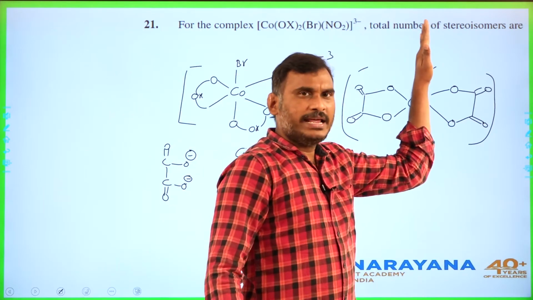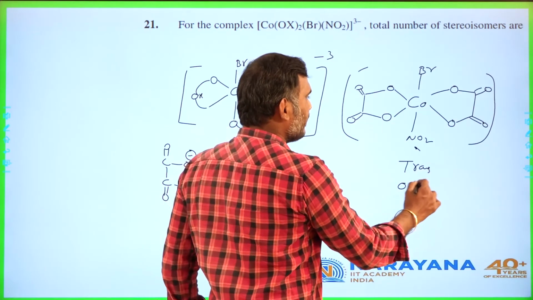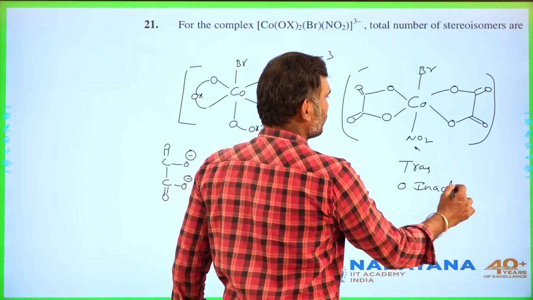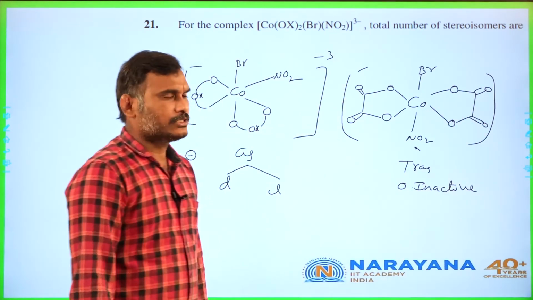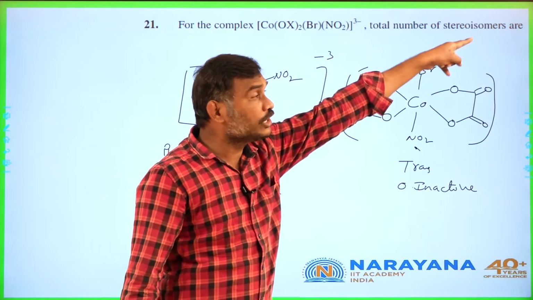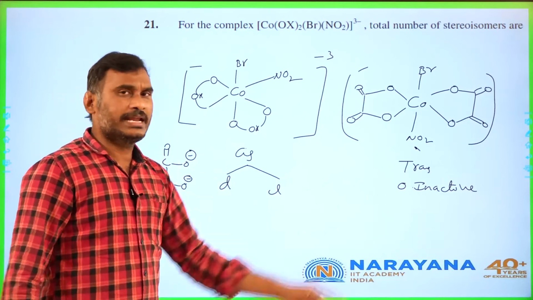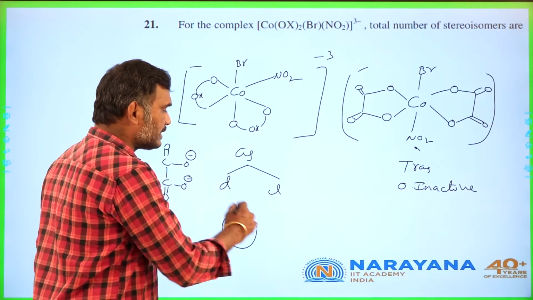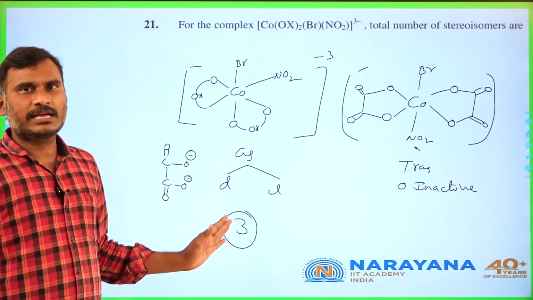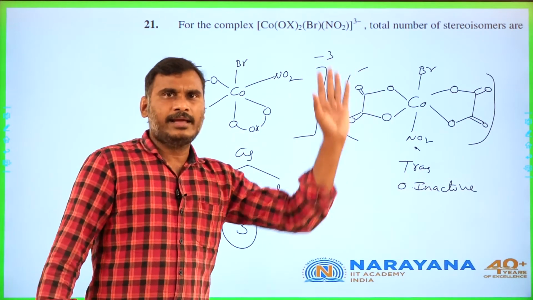Trans form has a plane of symmetry. This is optically inactive. So he mentioned stereoisomers. The possible stereoisomers are 1, 2, 3. That is, total possible isomers are 3. Cis has 2 optically active, trans is optically inactive.